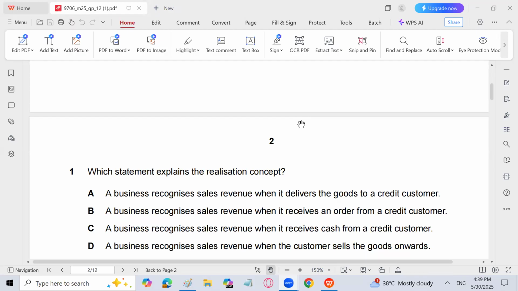Today we are going to solve the AS Accounting Paper 1 MCQs from February-March 2025, variant 1-2. Obviously, in February-March we have only one variant, which goes to India actually. Thanks to all the Indian students who approached me for this paper also. So let's start the paper.